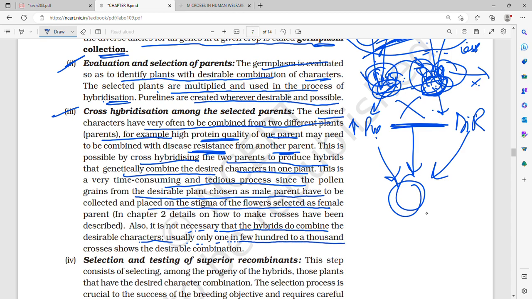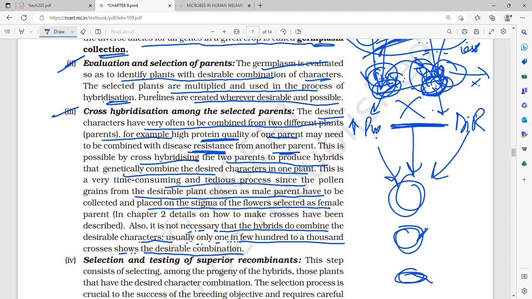Also it is not necessary that hybrids do combine the desirable characters. Usually 1 in a few hundred to thousand crosses shows the desirable combination. There was an example wherein the scientist wanted a tomato plant above, and I think potato or carrot or something like that below, that is root and stem modification. So dahlia, I guess.